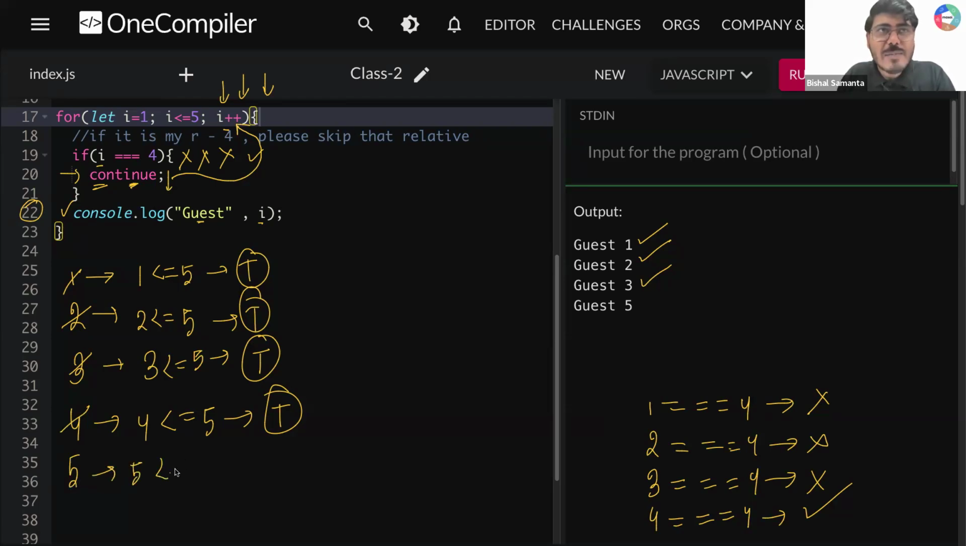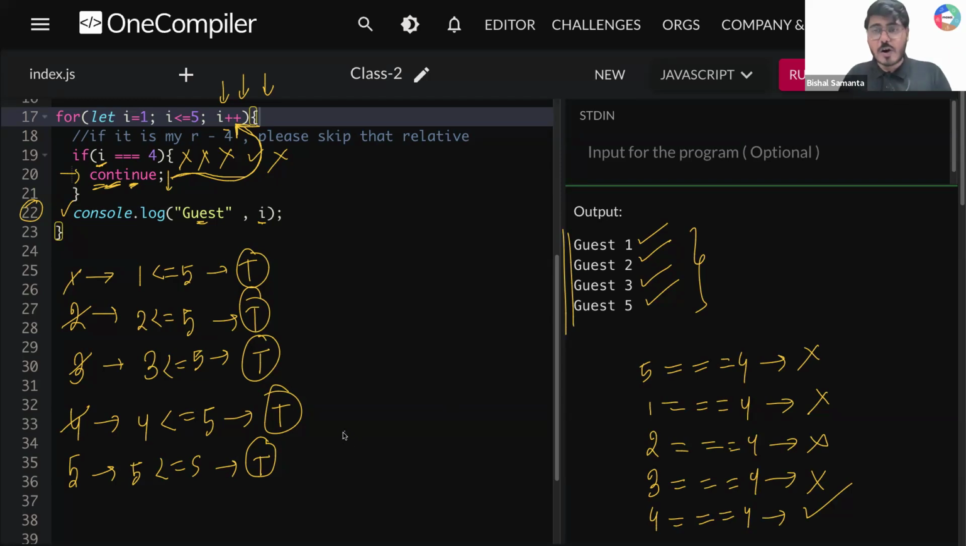Now tell me guys, 5 less than equal to 5, is that true? Yes, that is true. Again you will be coming down. What is your I value? Now your I value is 5. So 5 is equal to 4. Is that true? No, that is not true. You don't have to do anything. Let's come down. Console.log guest comma I. I value is 5. So that is how you are getting 1, 2, 3, and skipping 4 because of this continue. Whenever this continue runs, you don't have to go down or do anything. You just have to increment this I value for the next iteration. That is the reason you are getting 1, 2, 3, 5 printed in this output.